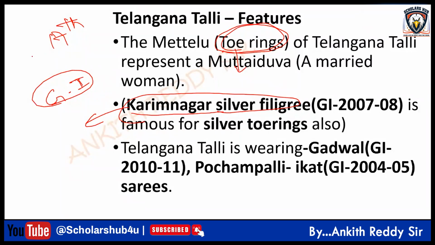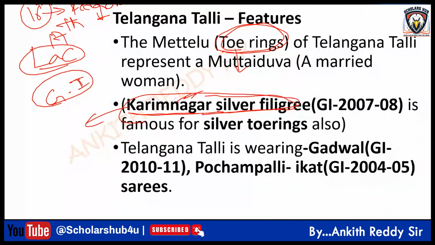Lac bangles, right? Yes. Before that, the GI tag was the Vikarabad red gram. Anyway, one of the important GI tags is Karimnagar silver filigree. They make thin threads from silver, and they make temple ornaments and all.